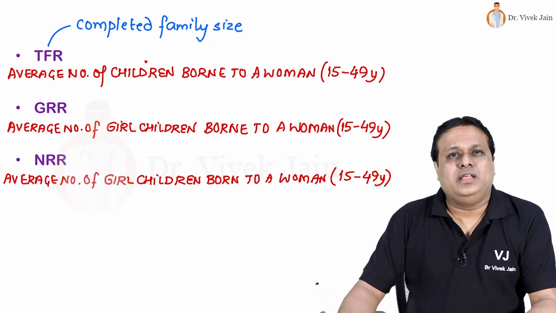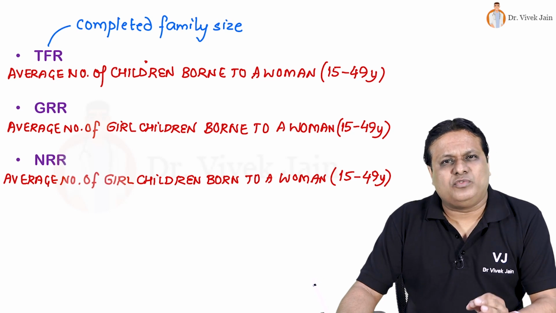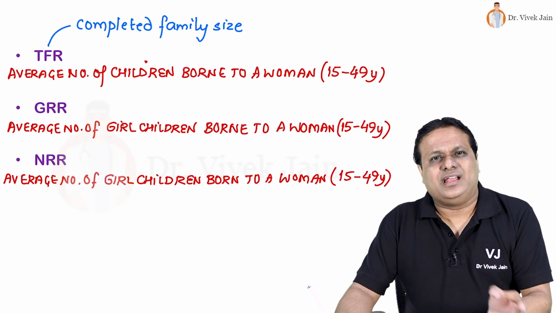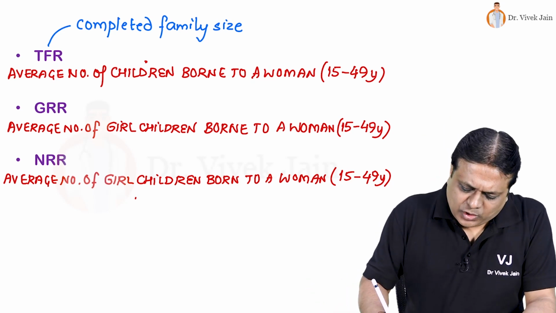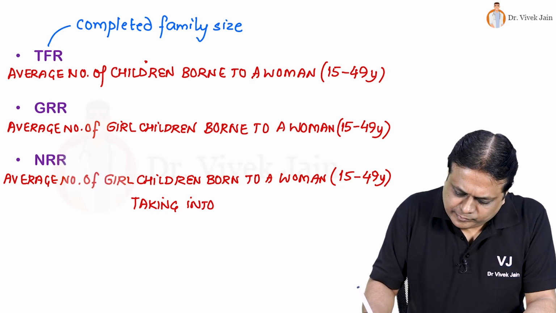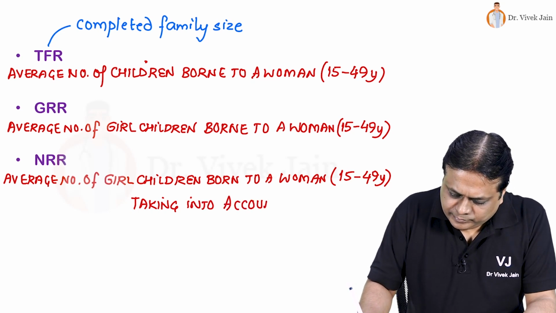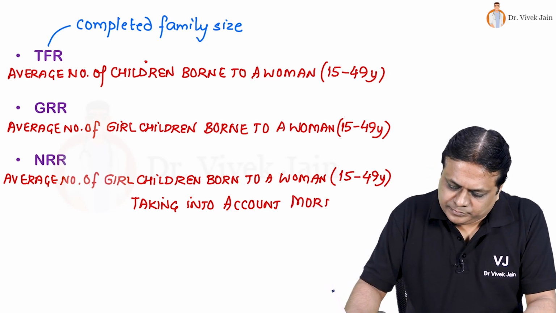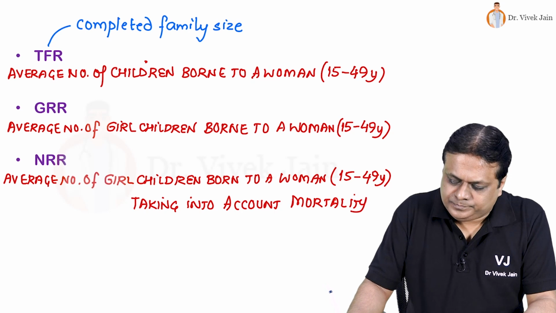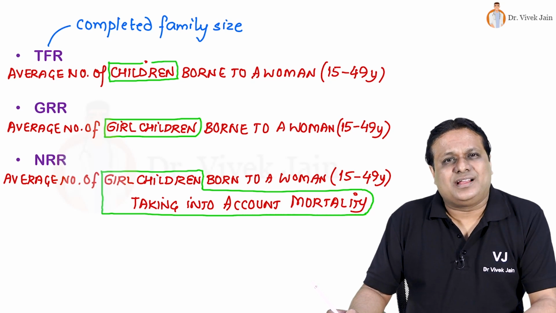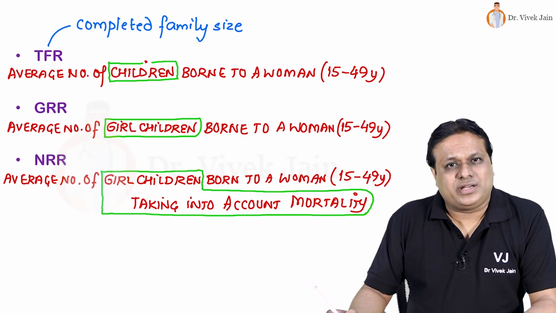It is also average number of girl children born to a woman in her entire reproductive lifespan. So what is the difference between GRR and NRR? In NRR, we also take into account the mortality or death of girl children. So I'll again repeat, TFR is total children, GRR is girl children, NRR is girl children minus mortality.